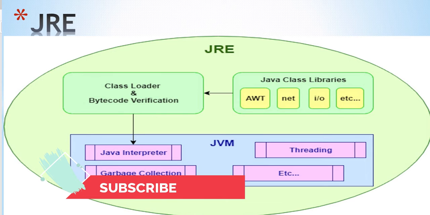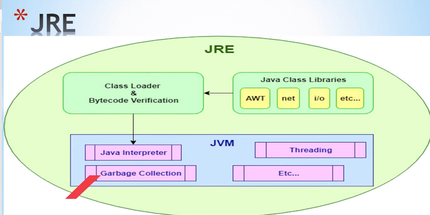In this diagram you can see the JRE contains a class loader and a bytecode verifier, as well as some libraries. The JVM uses those libraries for executing the .class file. In the JVM you can see the Java interpreter, which is responsible to execute the .class file.